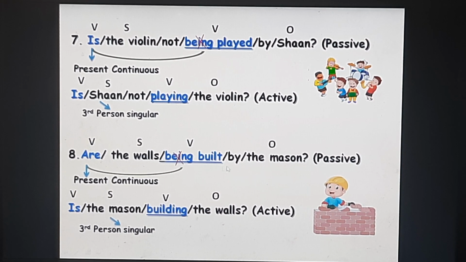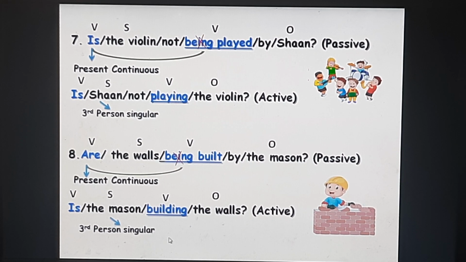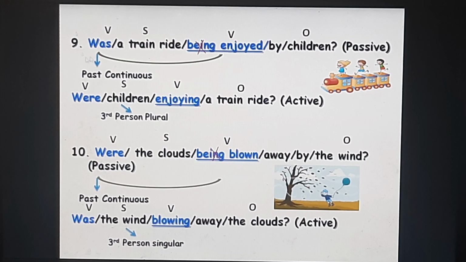Are the walls being built by the mason? Passive voice. Are being built is in the present continuous. First you bring the subject, the mason, which is in the third person singular. So your plural auxiliary are will change into singular auxiliary is the mason. V1 of built is build plus ing, building the walls, that's your active voice.